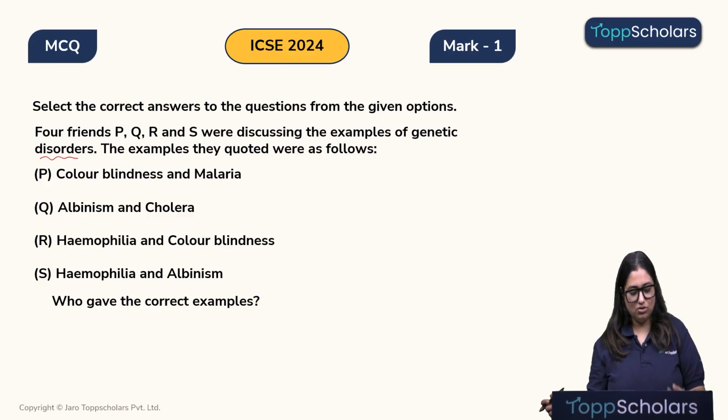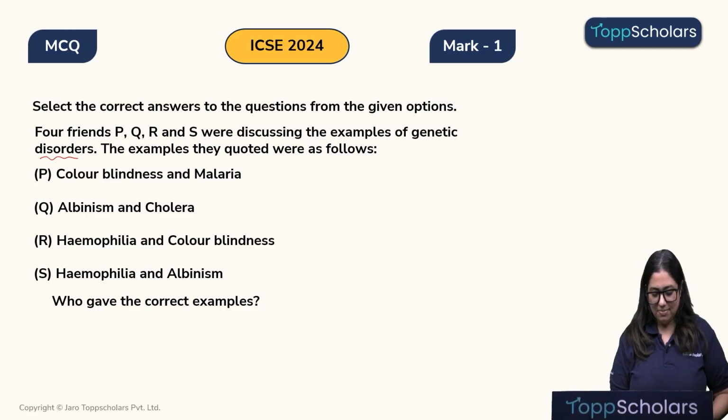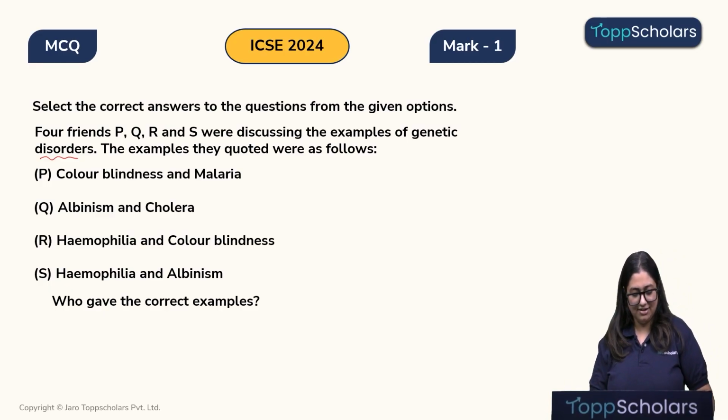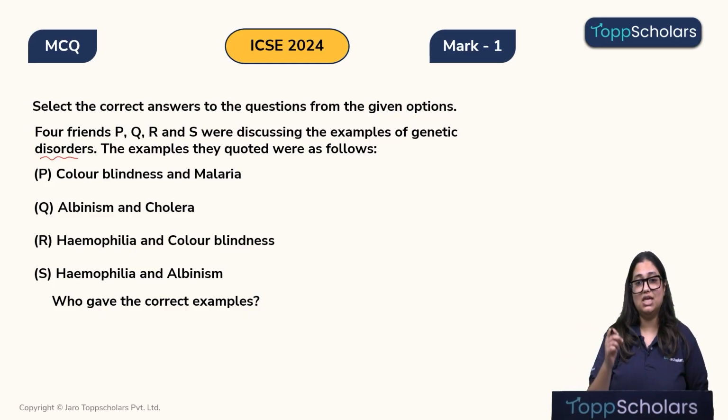Alright, children. So P gave the examples that color blindness and malaria are genetic disorders. Q gave the example that albinism and cholera are genetic disorders. R said you both are wrong, according to me, hemophilia and color blindness are the genetic disorders. And S said no, I think hemophilia and albinism are the correct genetic disorders. So we have to find out who gave the correct answer.